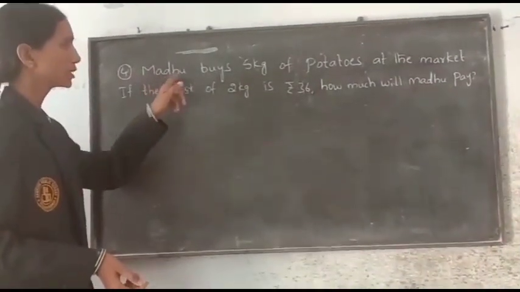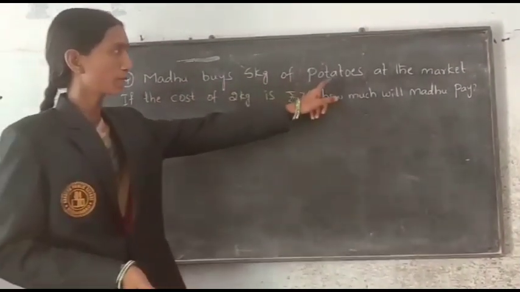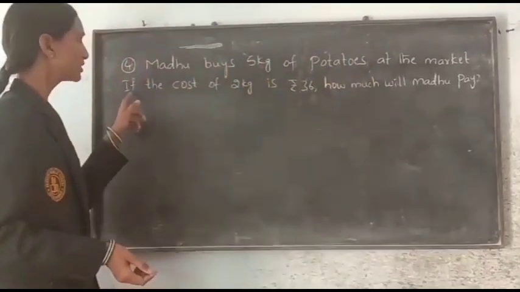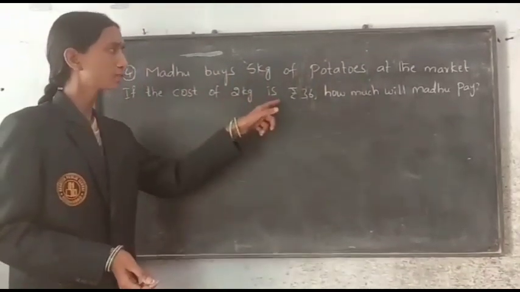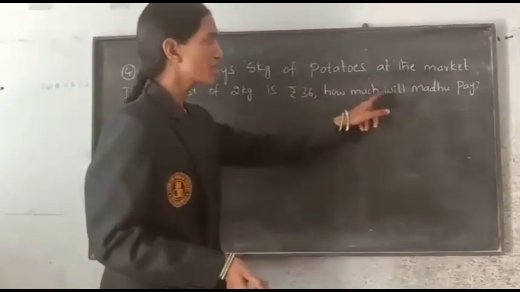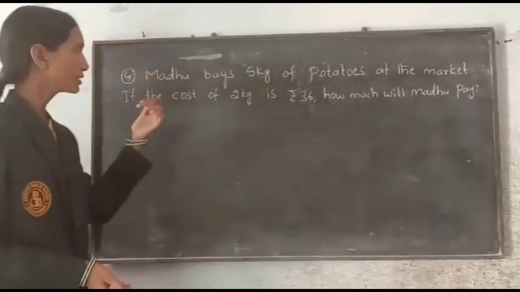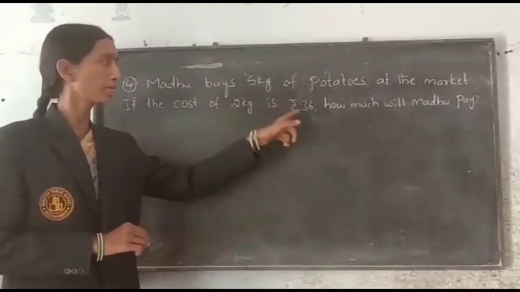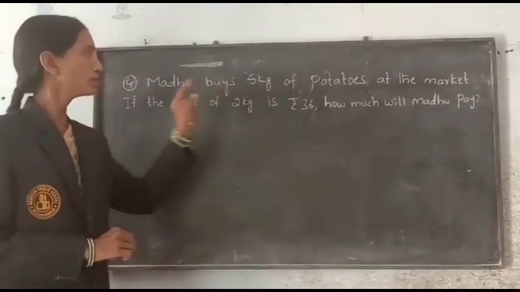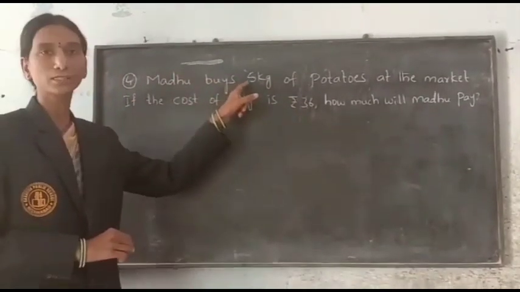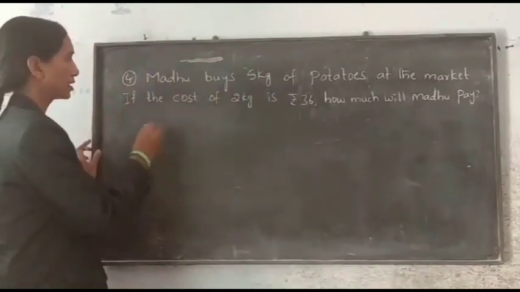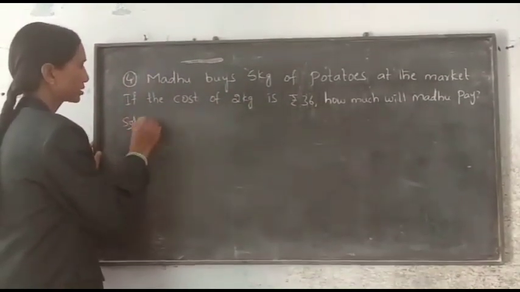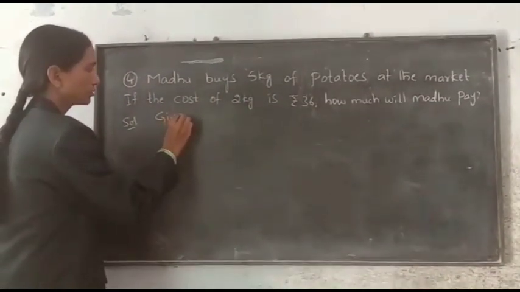Fourth question. Madhu buys 5 kg of potatoes at the market. If the cost of 2 kg is rupees 36, how much will Madhu pay? Now in the question, what is given? The cost of 2 kg potatoes is equal to 36 rupees. Then we have to find the cost of 5 kg.